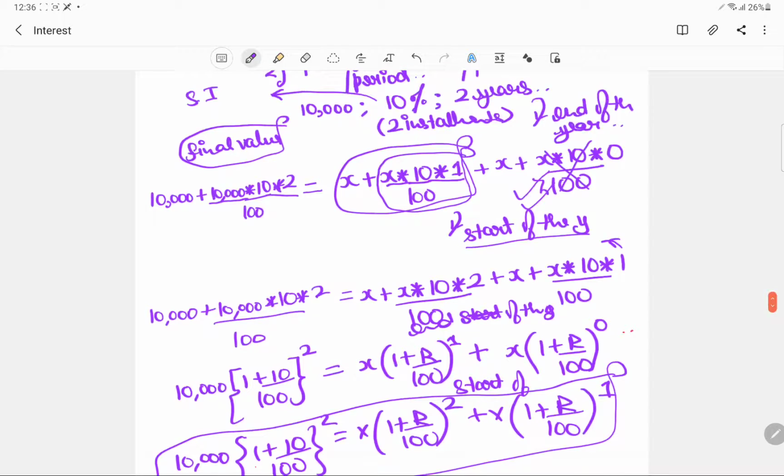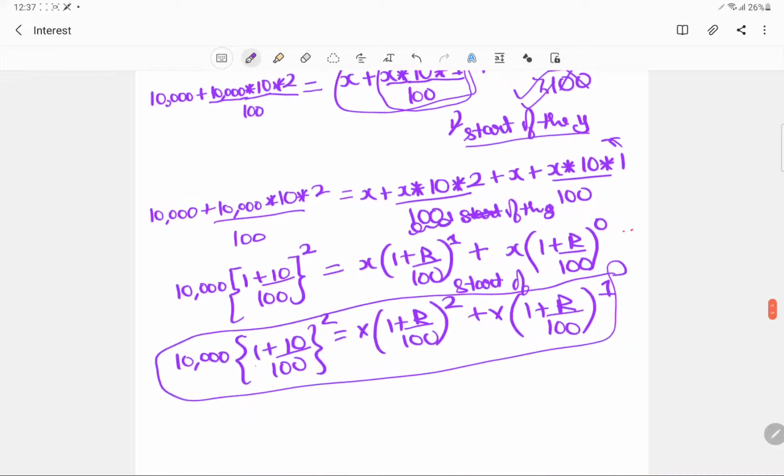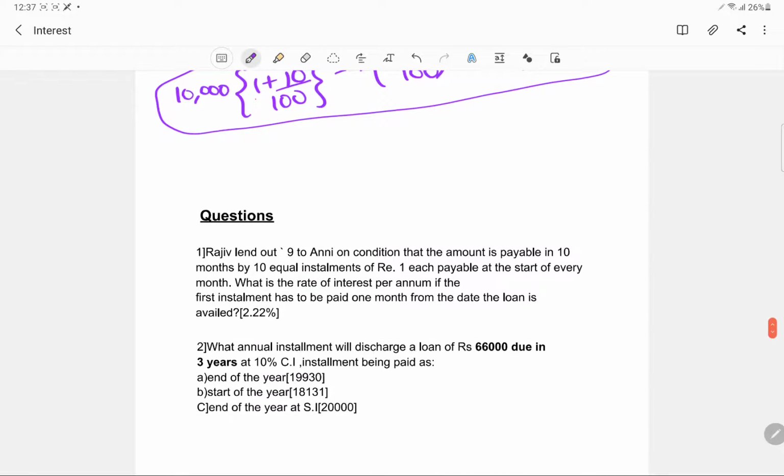So this is the standard way. Just try and see whether it is compound interest or simple interest, whether it is pre-year or post-year. If it is pre-year, straight away start from the number of years that you had given it for. For instance, you give it for 3 years, so you will start from 3, 2, 1. If you are paying it at the end of the post year, you will start from 2, 1, 0. Okay, but this is the standard formula, and now you will be able to do each and every question based on that.